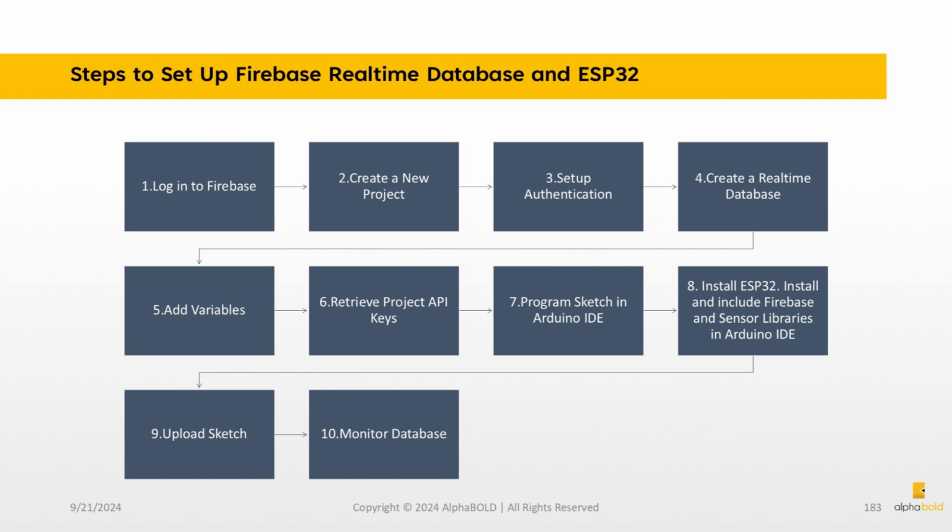Steps to set up Firebase Real-Time Database and ESP32. 1. Log into Firebase. 2. Create a new project. 3. Set up authentication. 4. Create a real-time database. 5. Add variables. 6. Retrieve project API keys. 7. Program the sketch in Arduino IDE. 8. Install ESP32. Install and include Firebase and sensor libraries in Arduino IDE. 9. Upload the sketch. 10. Monitor the database.